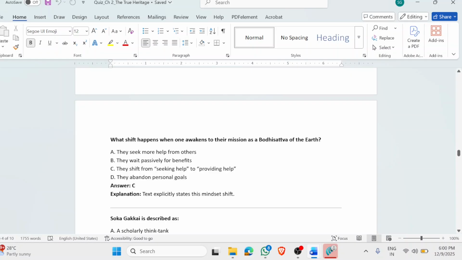What shift happens when one awakens to their mission as bodhisattvas of the earth? When somebody gets awakened to their mission as a bodhisattva of the earth, then instead of seeking help, they start providing help. Even when they are struggling, they go out and encourage the other members of their division, right? So that is a fundamental shift. Your life state, your life force expands. Instead of just looking within, you start looking without.